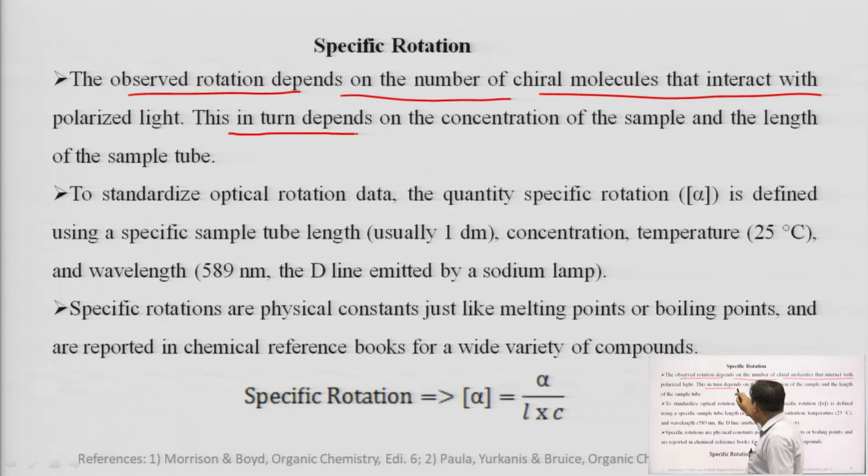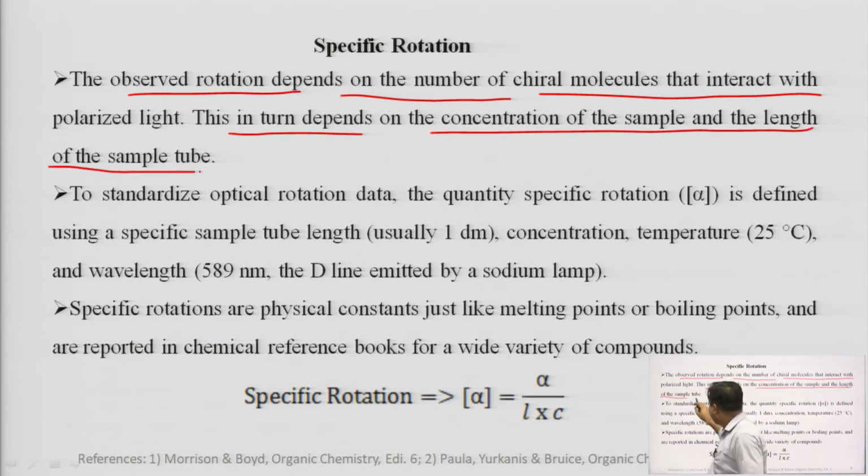This in turn depends on the concentration of the sample and the length of the sample tube. So, it is basically clear, if the concentration of the molecule is high, there are more chiral molecules in the sample, and the same thing occurs with the length also. So, the interaction of the chiral molecule will depend on the concentration of the sample and the length of the sample tube.